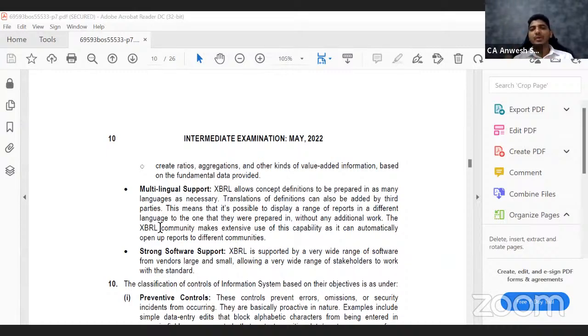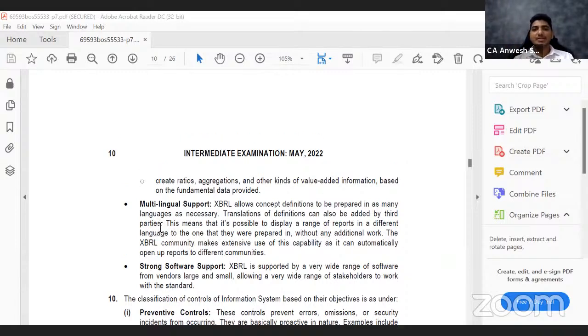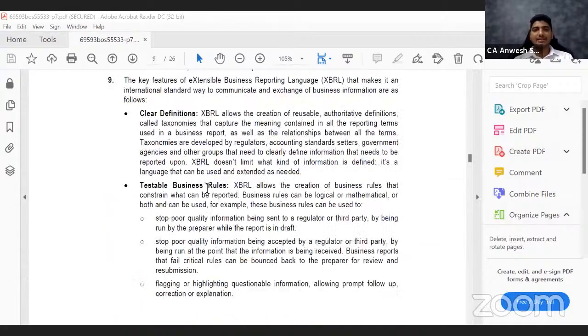Next point is a very generic point. It says strong software support. So XBRL as a language gets updated on a regular basis. Maybe some assets which were not existing previously have come now, let's say digital assets, cryptocurrencies. If it was not defined earlier, they immediately add it in the current year. So it has a very strong support team as well. So this is as far as XBRL is concerned.